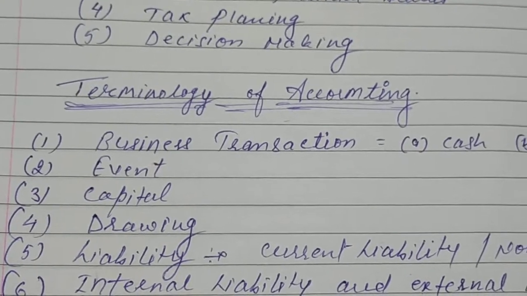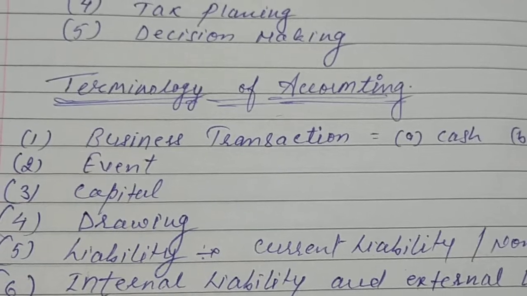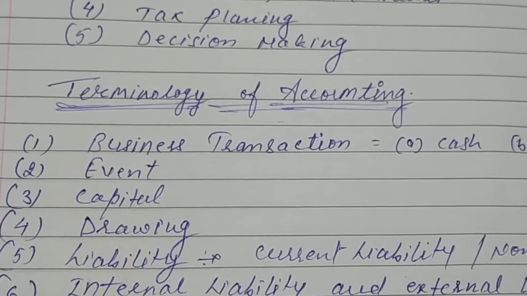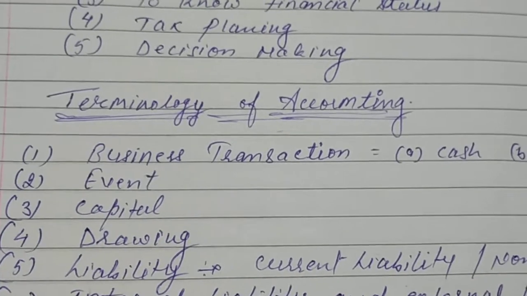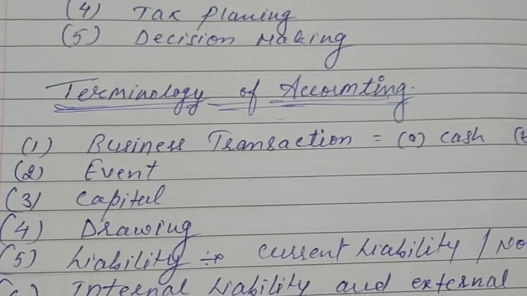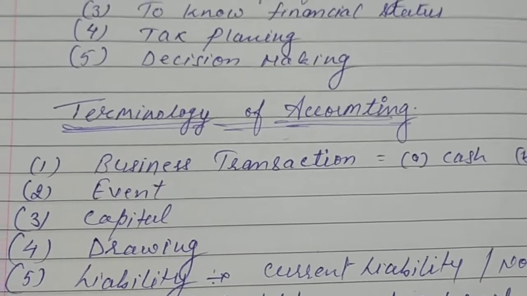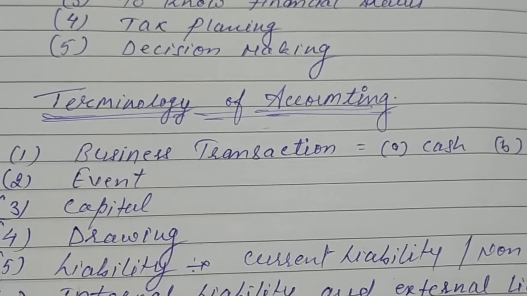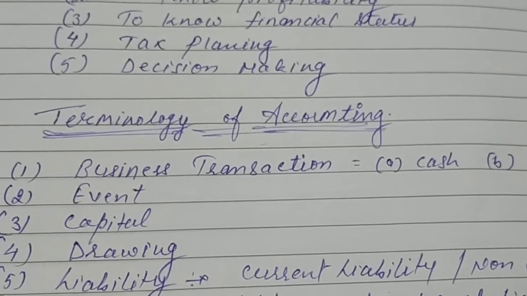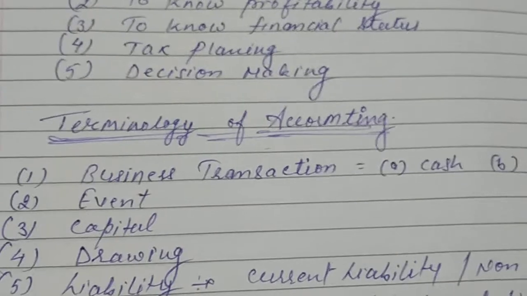Next, capital. What does capital mean? Whenever the owner introduces some money into the business of his own, from the business point of view, it is called capital. Once again, whenever the owner introduces money into the business, that money is called capital from the point of view of the business.